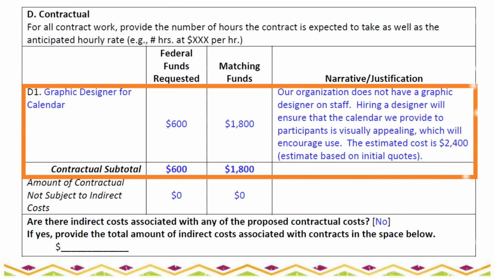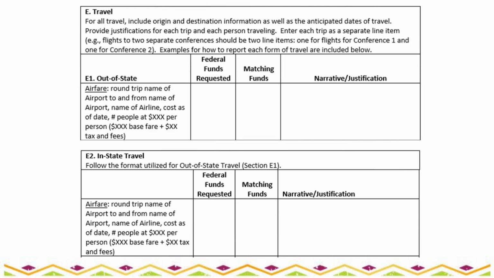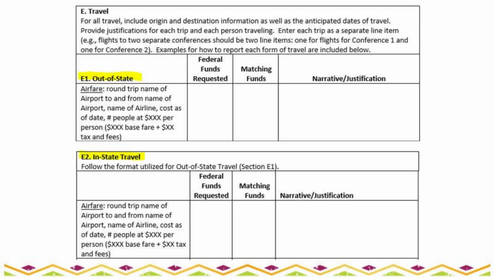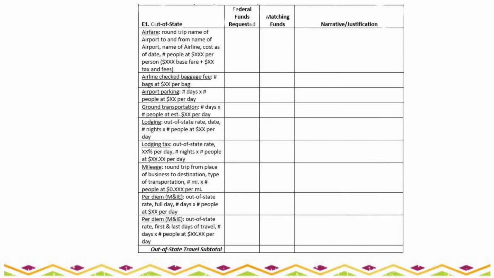For this example, we are going to contract a graphic designer for the nutrition calendar. We have a quote saying that it will cost around $2,400. Section E of the budget narrative includes both out-of-state travel, E1, and in-state travel, E2. Any travel must directly relate to activities you have listed in your project timeline.